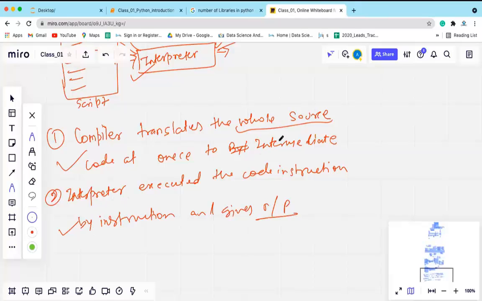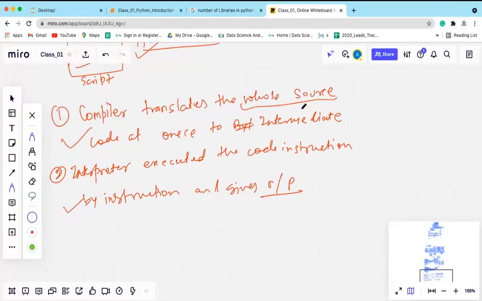Is bytecode binary code? No, bytecode is not binary code. Yes, you'll be getting the recordings. Initially it will take time, Sweta, but once it is launched, it will not take much time. The first time it will take some time to connect to the server.